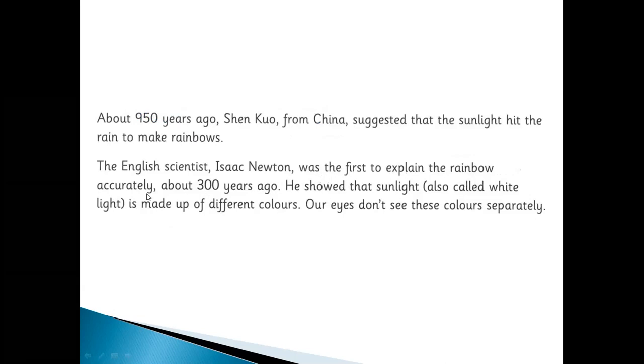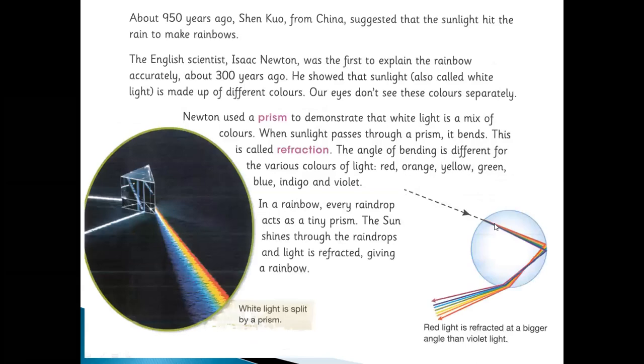the rainbow accurately. About 300 years ago, he showed that sunlight, also called white light, is made up of different colors. Our eyes don't see these colors separately. About 950 years ago, Shen Kuo from China suggested that the sunlight hit the rain to make rainbows. Okay, after this, we are done with this.